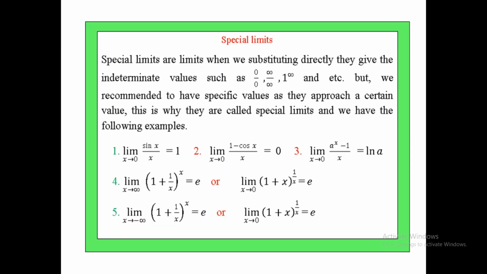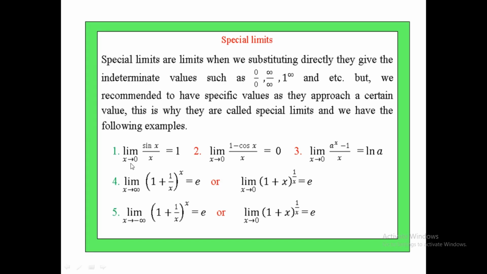when we substitute directly, they give us indeterminate values such as 0 over 0, infinity over infinity, 1 power of infinity, and so on. But we recommend having a specific value as x approaches a certain value. This is why they are called special limits, and we have the following examples.